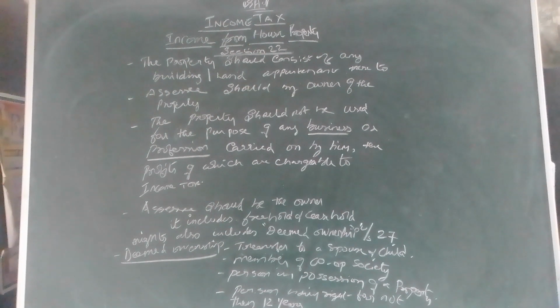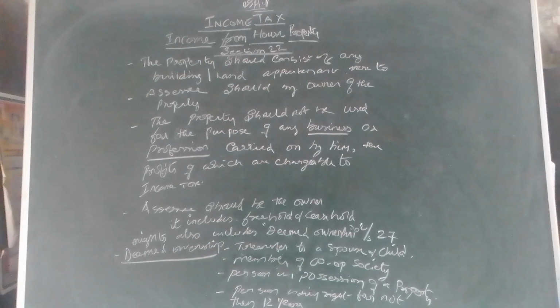Please mind it, income from house property means, if the house property is let out, the amount of rent we are getting from that let out property is considered as the income. But at the same time, is only the rental income we are receiving considered as the income? No. By considering some other things, the income of the property should be calculated. Actually, it comprises two things. One is GAV, gross annual value. Another one is net annual value, in short denoted as NAV.